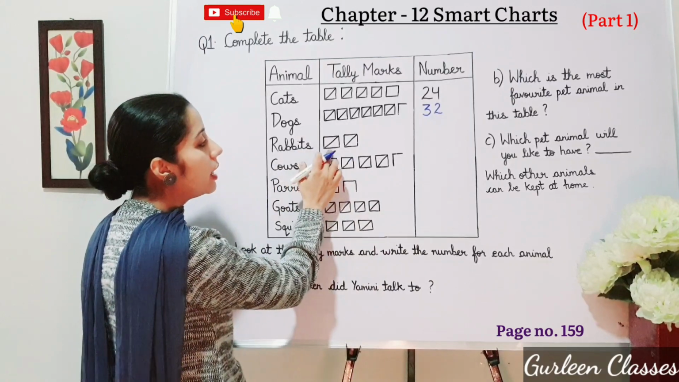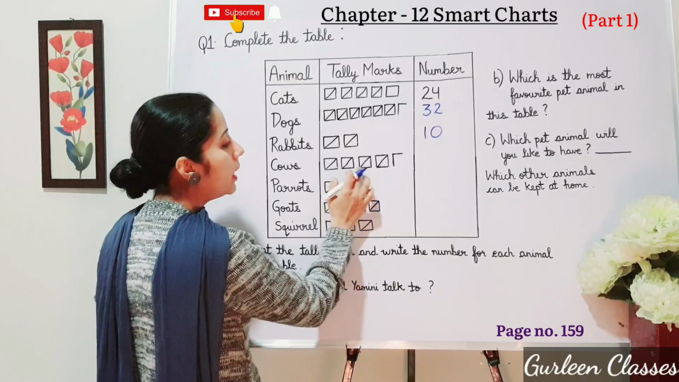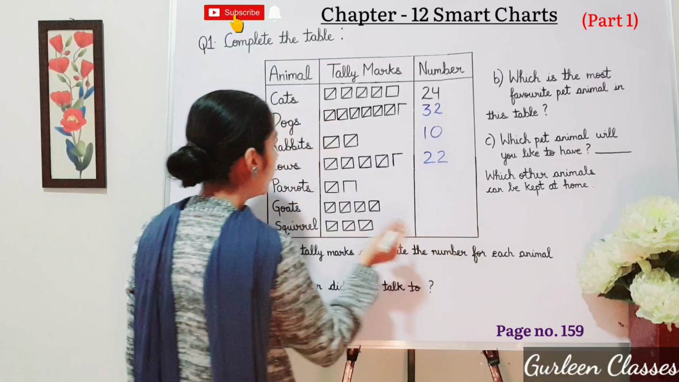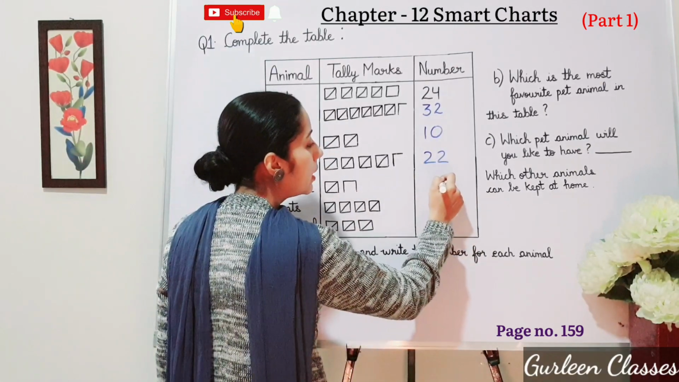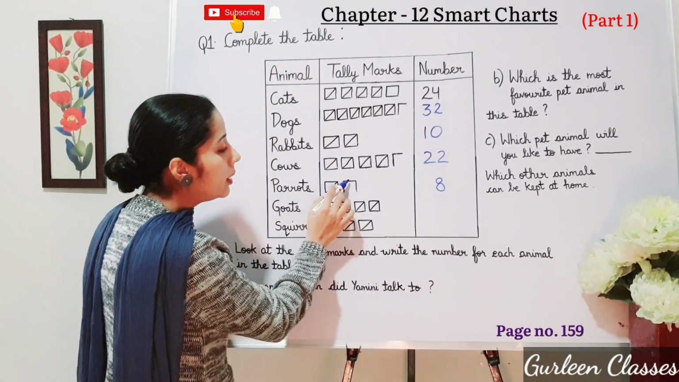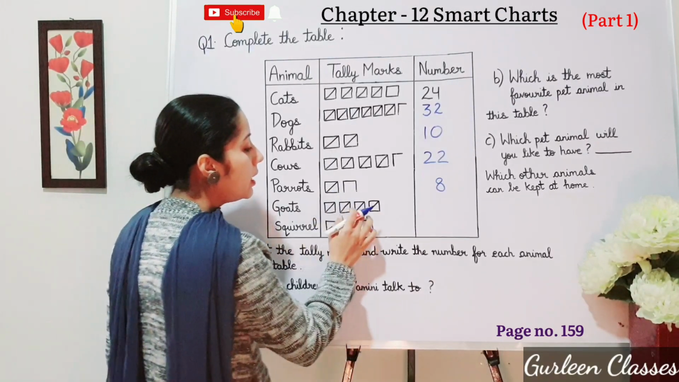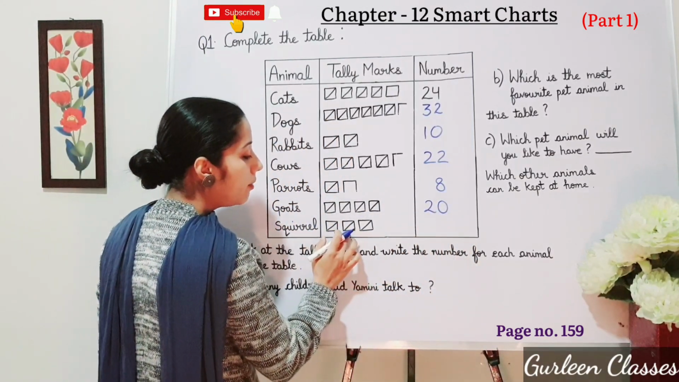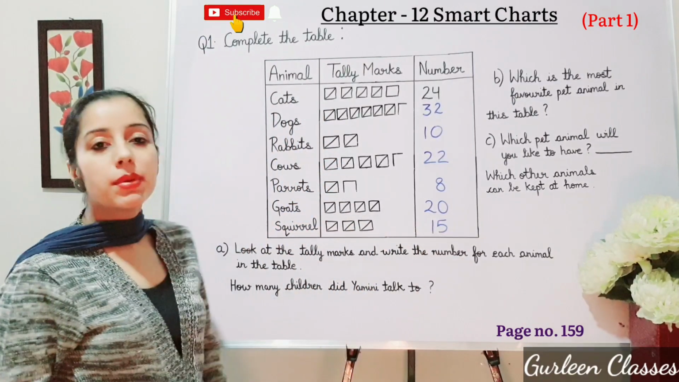Now rabbits: 5, 10. So right here, 10. Cows: 5, 10, 15, 20, 21, 22. So right here, 22. Parrots: 5, 6, 7, 8. So right here, 8. Students, you have to count the lines. As I told you earlier, 1, 2, 3. 5 plus 3, 8. Goats: 5, 10, 15, 20. Right here, 20. Squirrel: 5, 10, 15. So here we have written 15. So this table is completed.